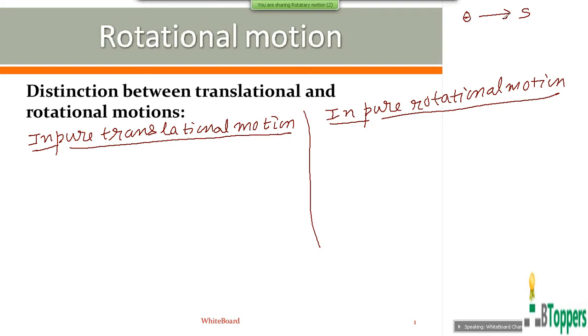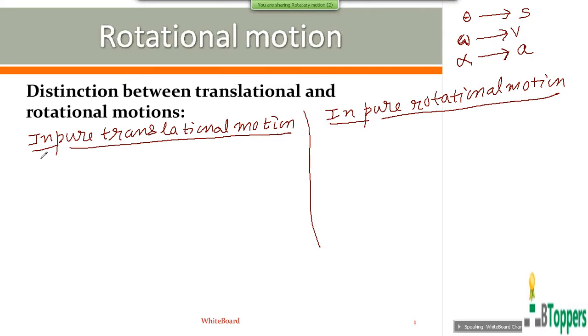In place of linear displacement S, you find angular displacement theta in rotational kinematics. The quantity omega is similar to the linear velocity v in translatory motion. The angular acceleration alpha will be similar to the linear acceleration in pure translatory motion.